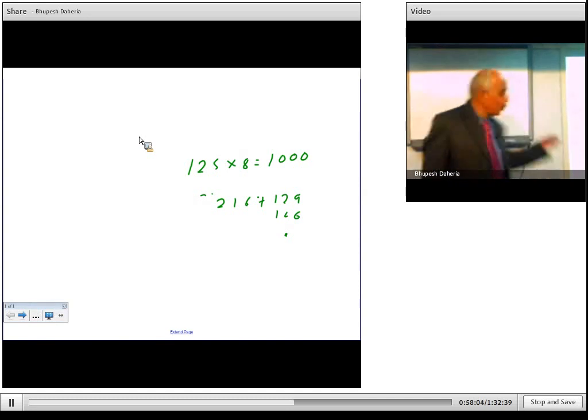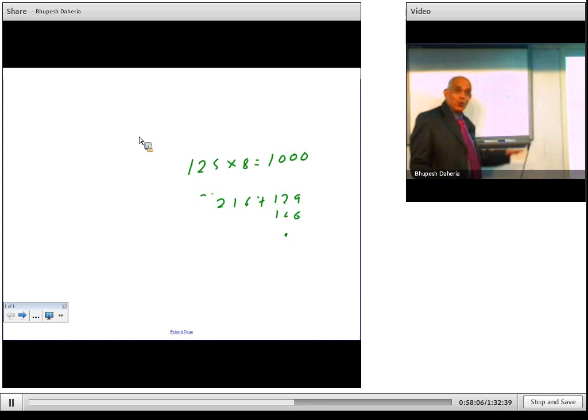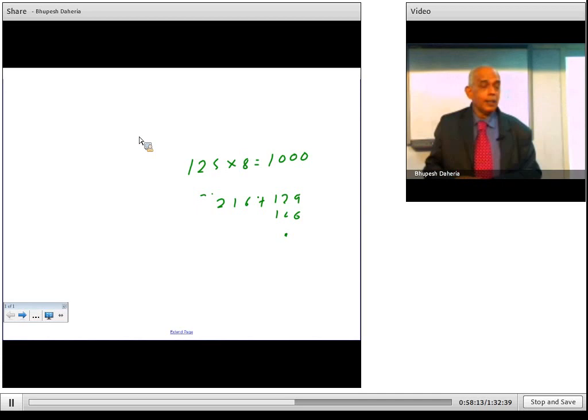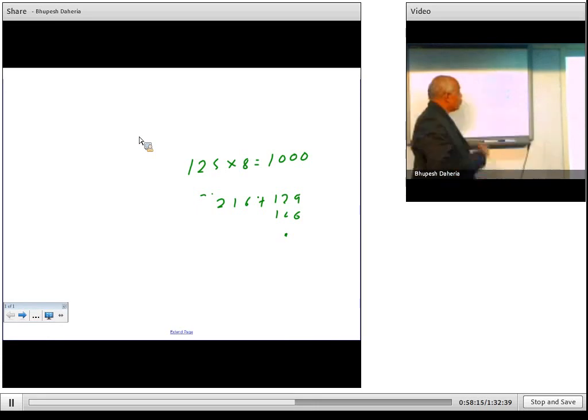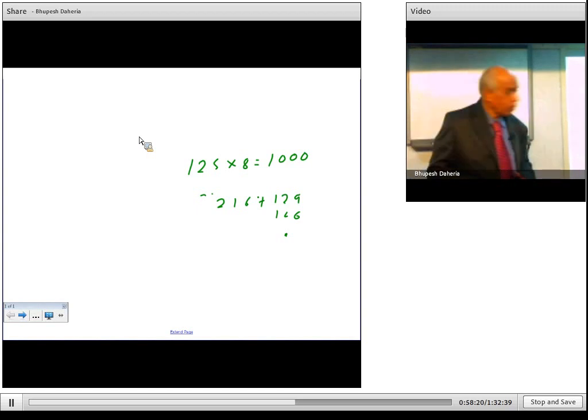You don't have to worry that the number is very big, you only have to consider the last 3 digits, because up to the last 3 digits, the thousands is divisible by 8. So this is how they give you the sums in the entrance examination. This is the rule, the use of these divisibility rules. Let us see further.